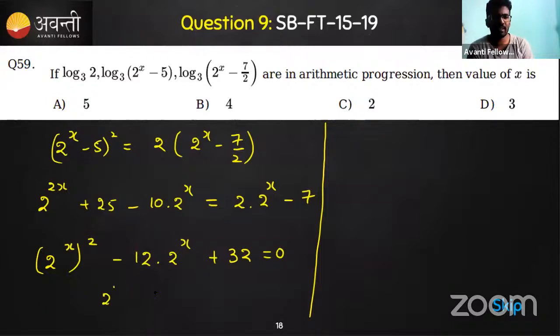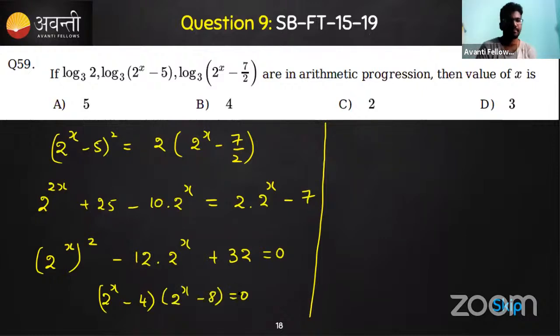This 32 can be split: 8 fours are 32, right? So we take 4 and 8. So we got 2 power x is equal to 4 and the other one 2 power x is equal to 8.